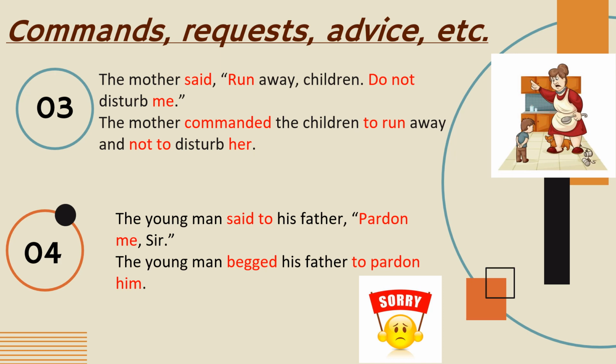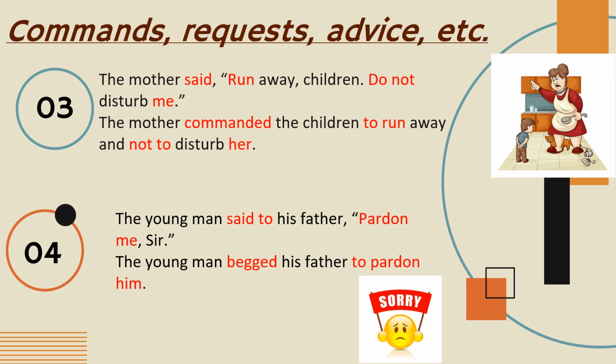The mother commanded the children to run away, and do not will change to not to disturb, me will change to her. The mother commanded the children to run away and not to disturb her. Next example.